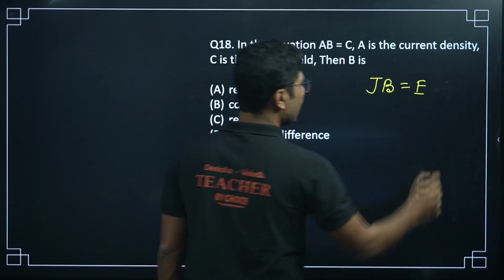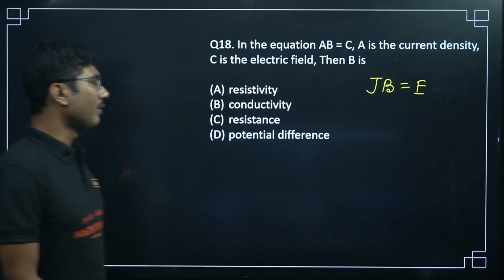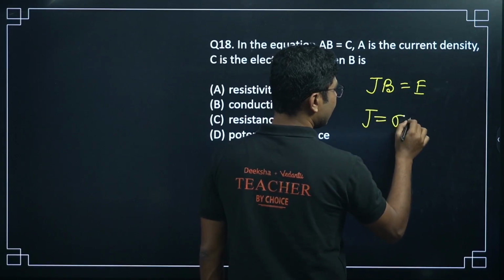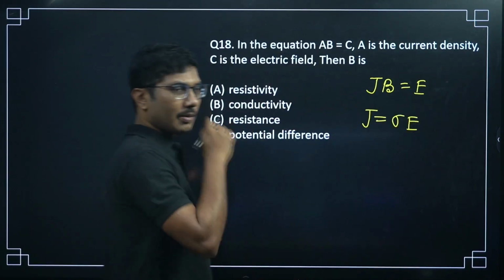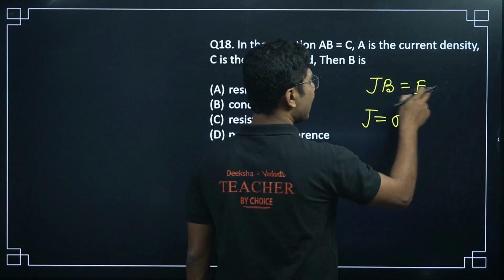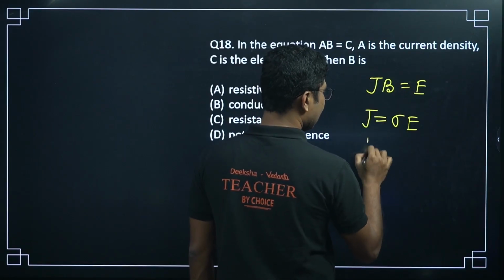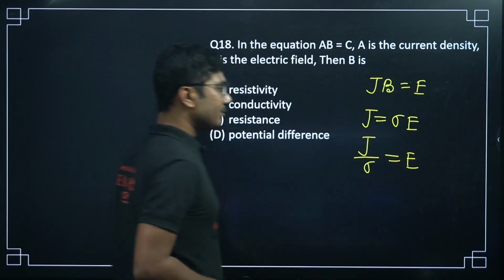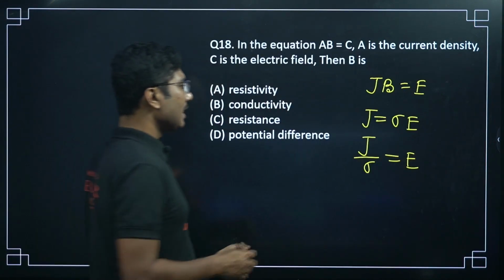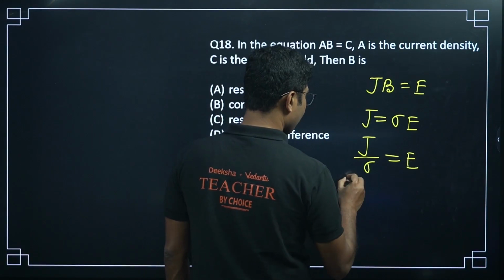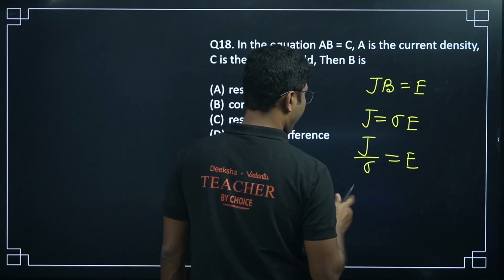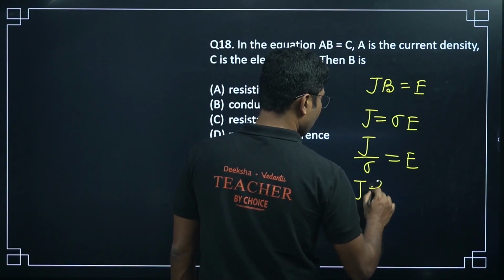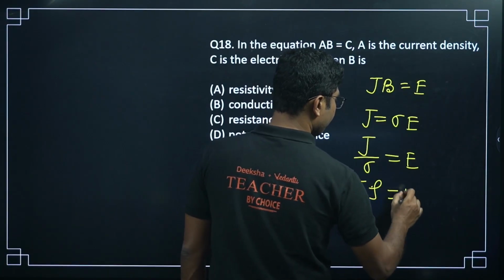Now in this expression we know that J equals sigma E, that is another form of Ohm's law, but here it is given as JB equals E. So that means J divided by sigma is equal to E. That means J into resistivity rho equals E.